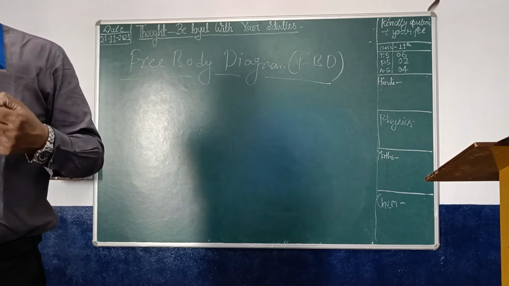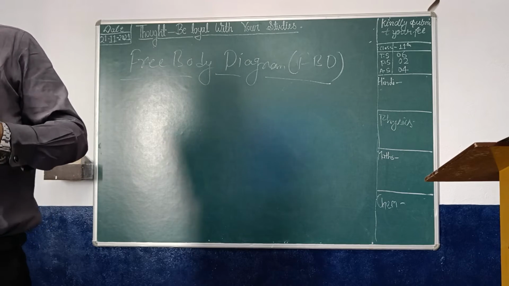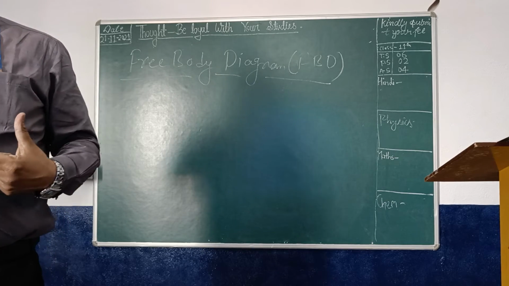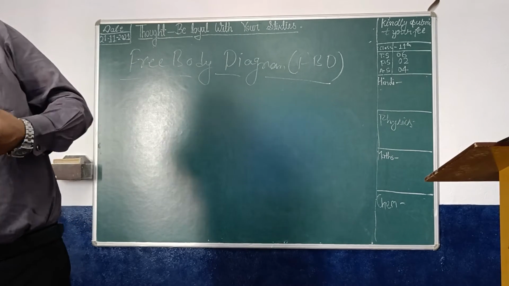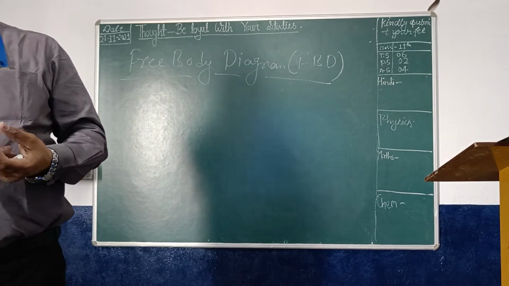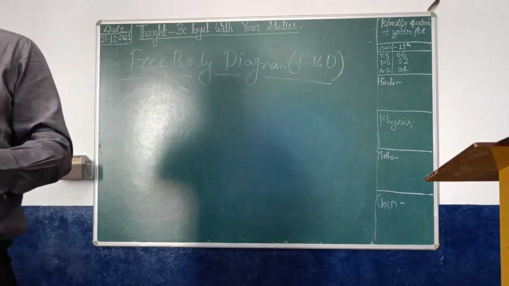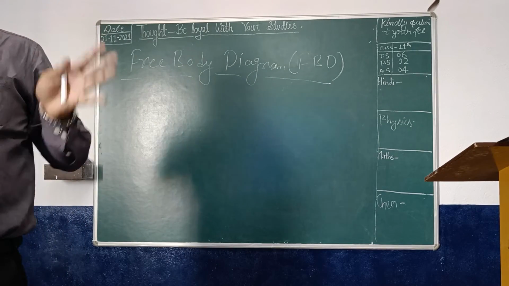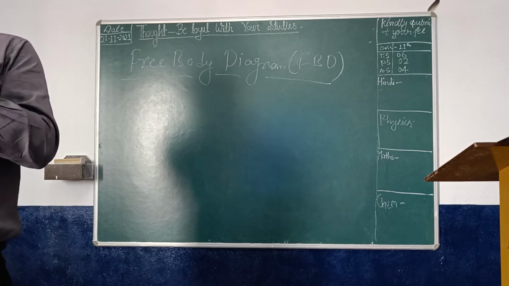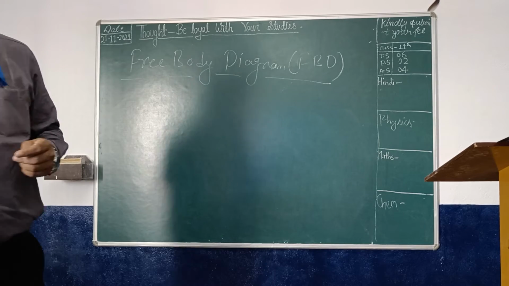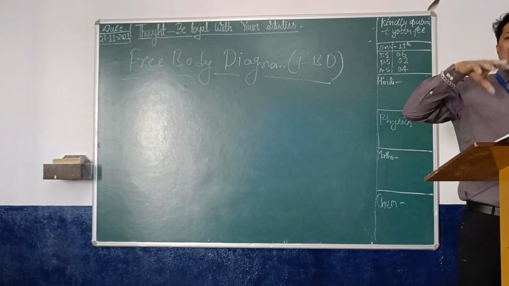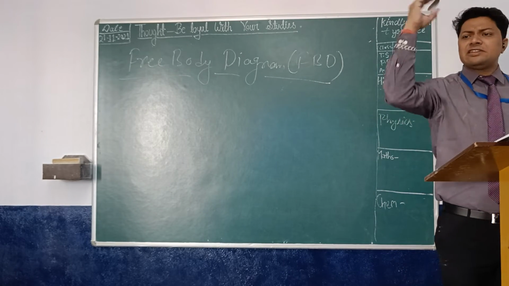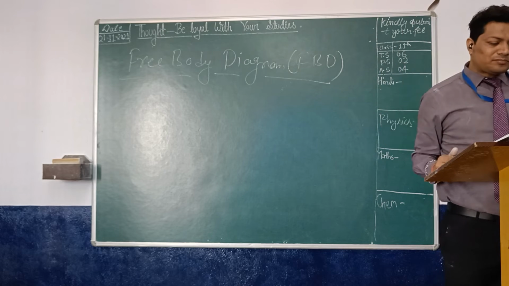Too much load: a physics teacher or physics student will draw a diagram on the paper showing where the forces are coming from, where the weight is, what the direction of the weight is, what the direction of this force is, what the direction of that force is. This whole scenario is in the category of the free body diagram. Diagrammatically you are representing any body, any system.